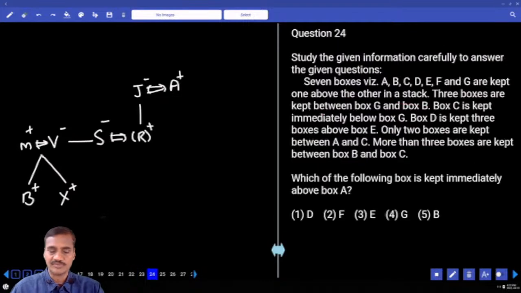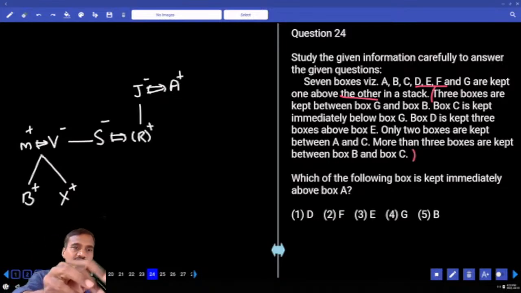Then 24 onwards. Now 24 to 28. How many questions were there under this one? Only 7 boxes were there. That information is very limited here. Less information is there. You can work it out in the first priority, because you already left one set under the second priority, 16 to 20. Then 24, 7 boxes, 9 boxes and so on. We'll keep this one under the second priority.